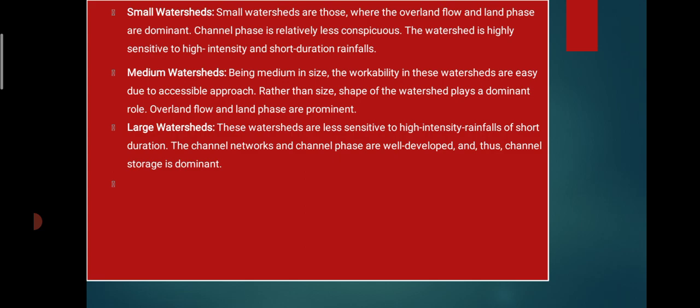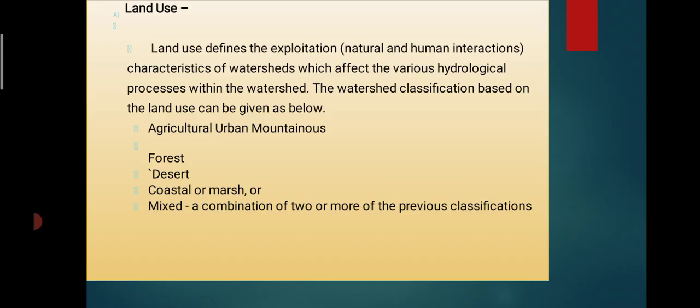Medium watersheds, being of medium size, are easy to work with due to their accessible approach. Size and shape play an important role. Overland flow and the land phase are predominant. Then large watersheds are less sensitive to high intensity, short duration rainfalls. The channel network and channel phase are well developed, and thus the channel is considered storage dominant.